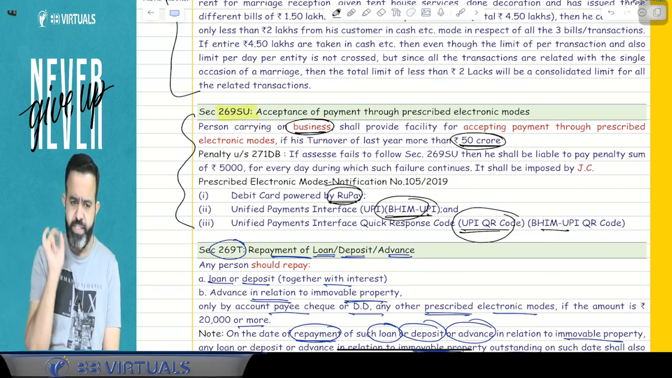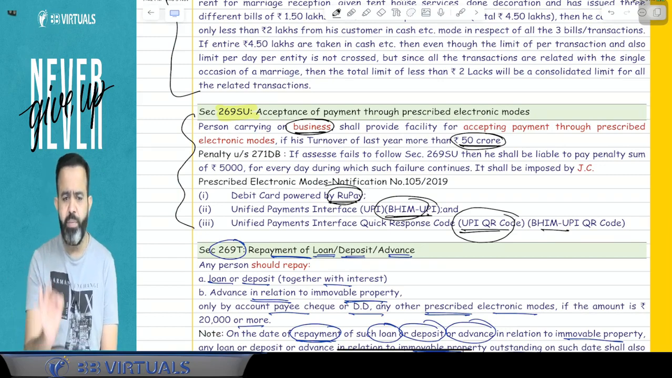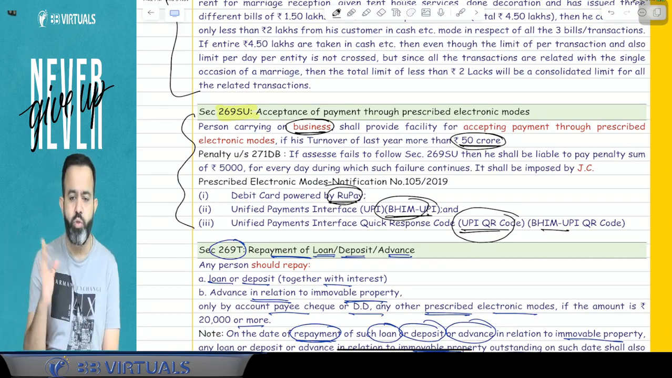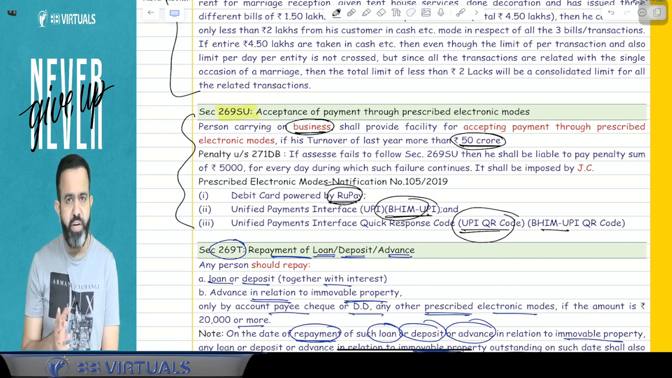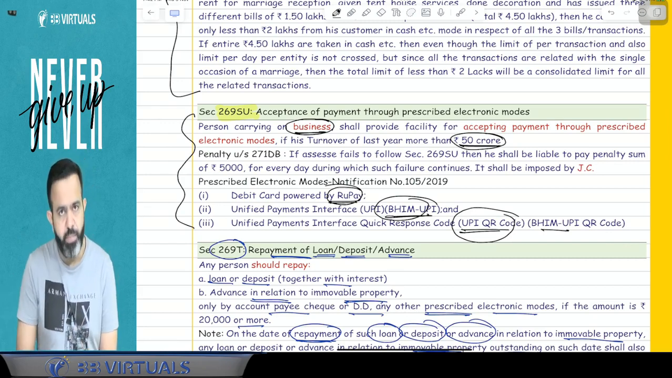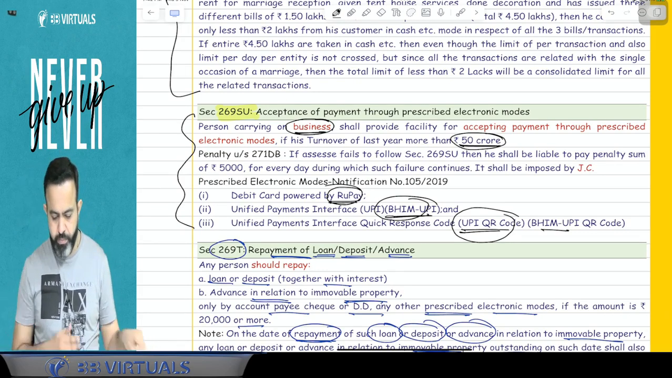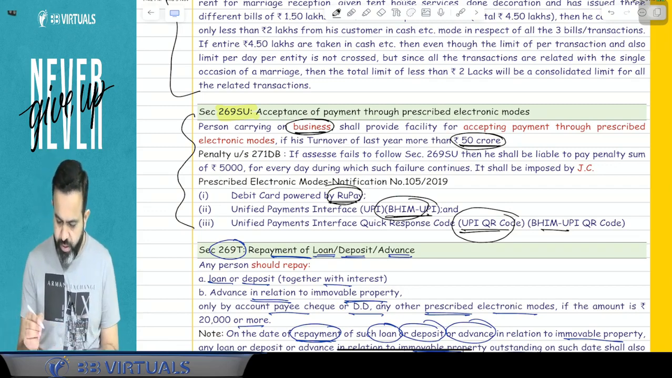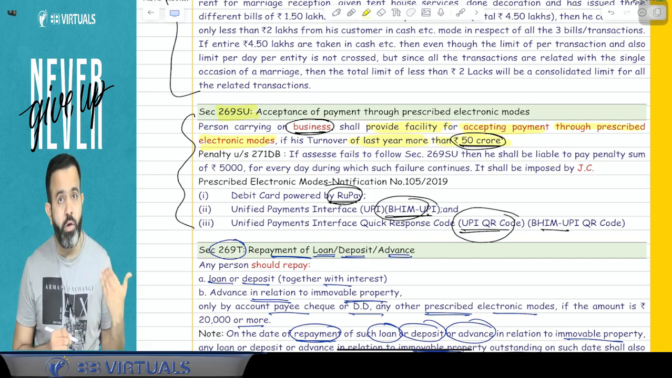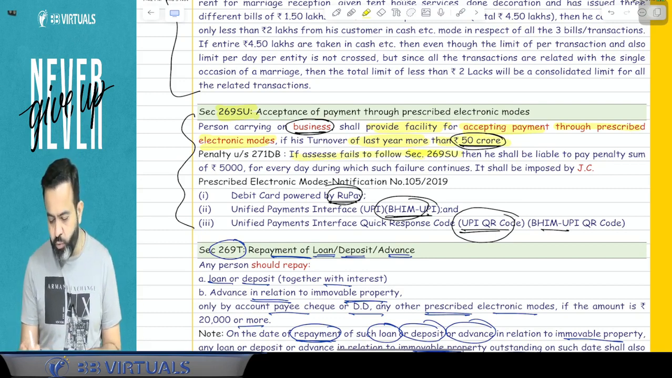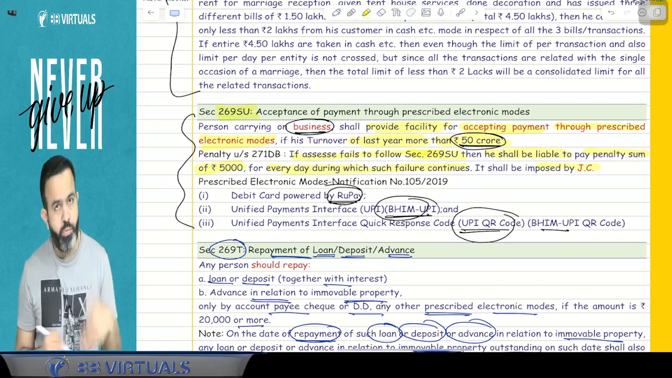If you have not provided this facility, then every day there will be a penalty of 5,000 rupees, and this penalty will be imposed by the Joint Commissioner. You got my point or not? What this section says is that a person carrying on business shall provide the facility for accepting payment through the prescribed electronic modes if his turnover of last year is more than 50 crore. If the assessee fails to follow this section, he shall be liable to pay a penalty of 5,000 for every day during which such failure continues. It shall be imposed by the Joint Commissioner.